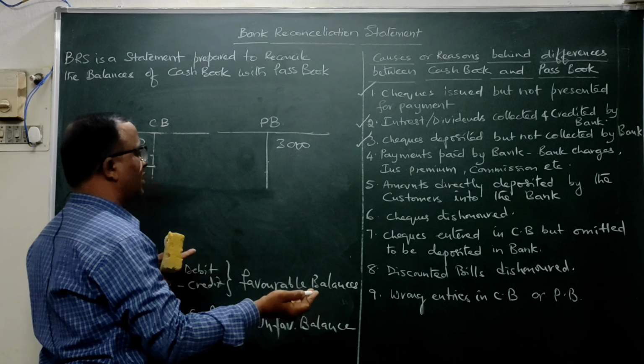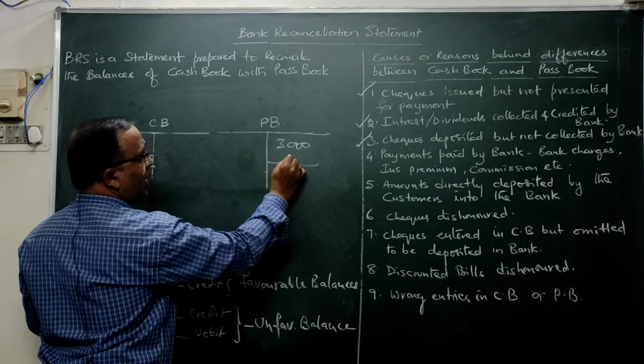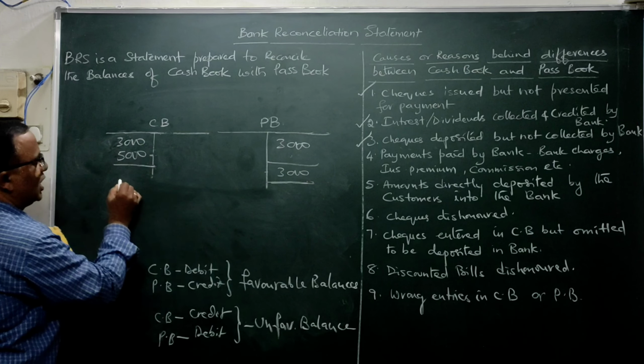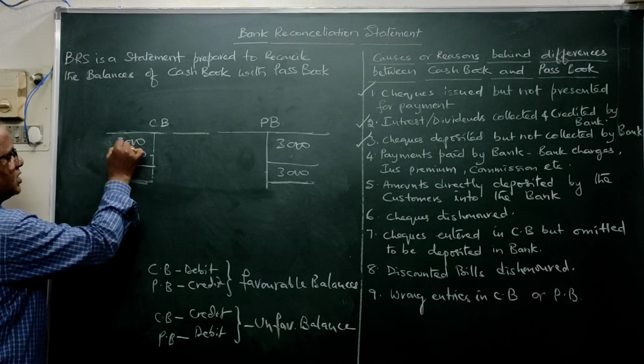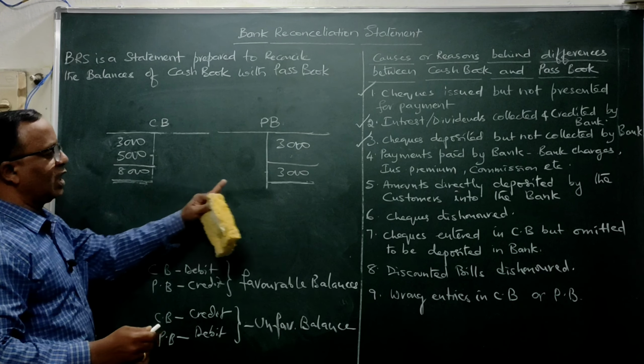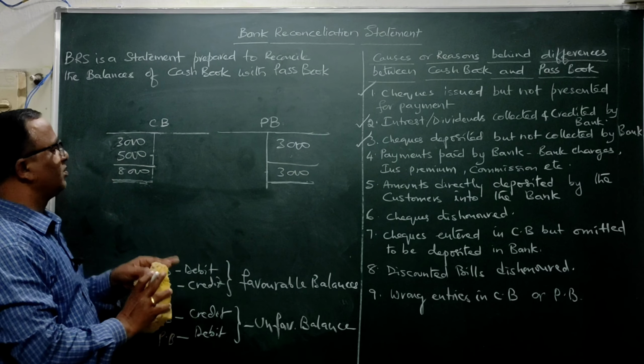Since he has not yet collected, there is no question of crediting it in the passbook. So the passbook remains at 3,000, whereas the cash book will be showing 8,000. This is the reason for non-agreement of cash book and passbook: checks deposited but not collected by the bank.